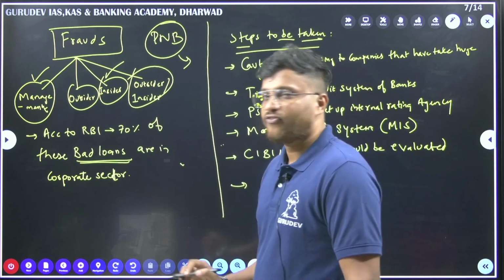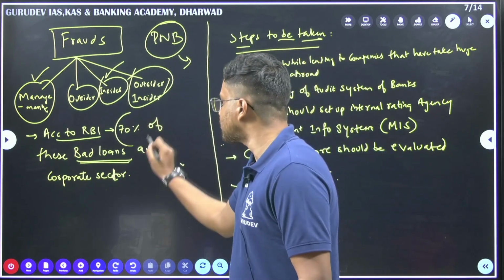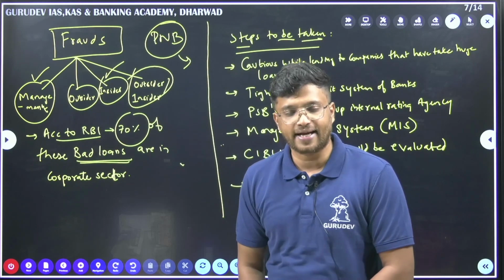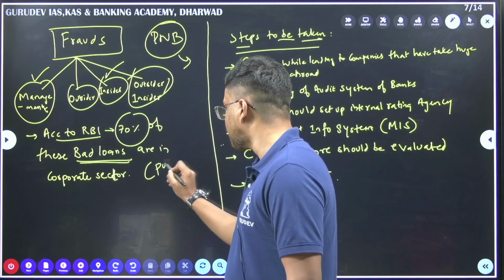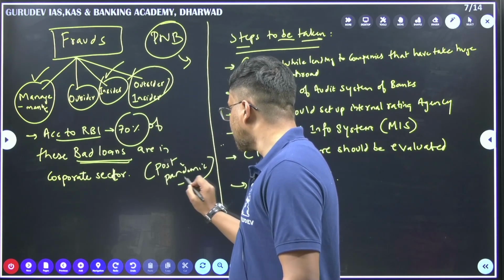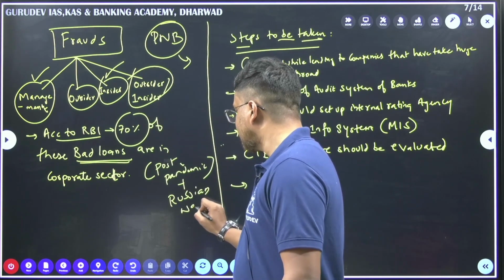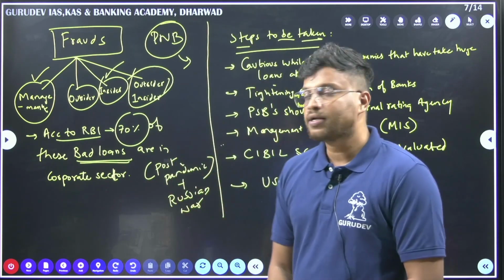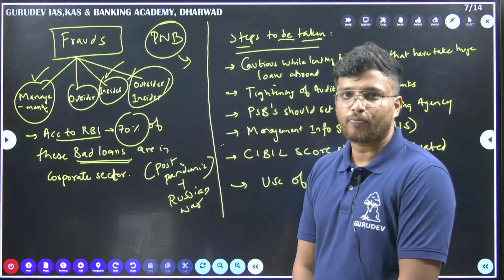Another important fact given here is that according to RBI, 70% of these bad loans are in the corporate sector. See, our corporate sector right now is struggling very badly because of the post-pandemic period as well as the Russian war, and there is a lot of stress in the market. So according to RBI, 70% of these bad loans are in the corporate sector.